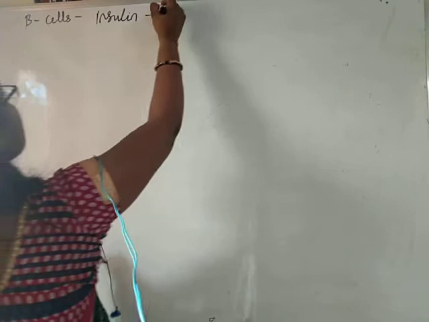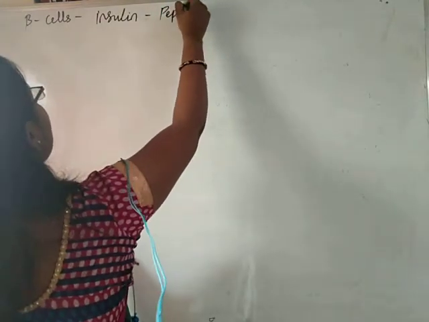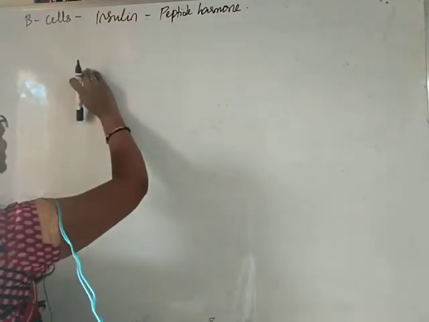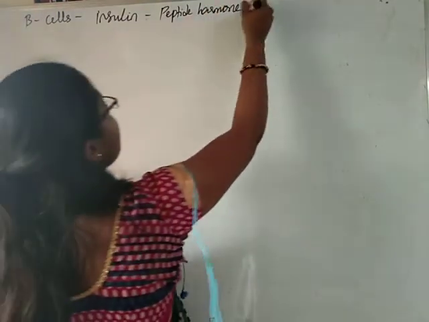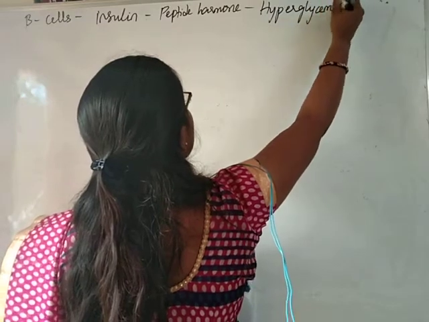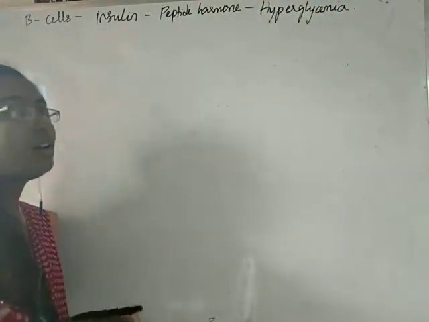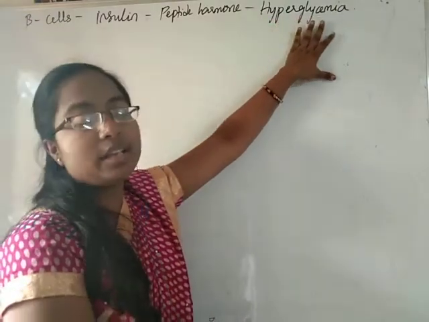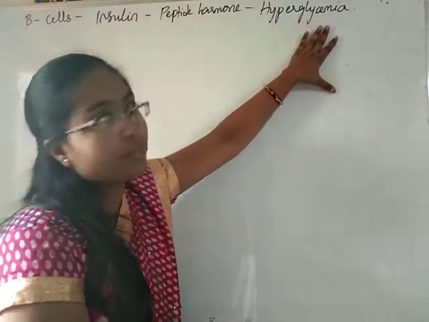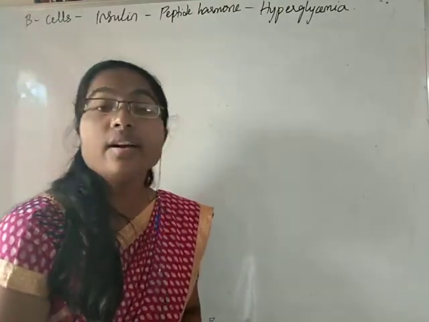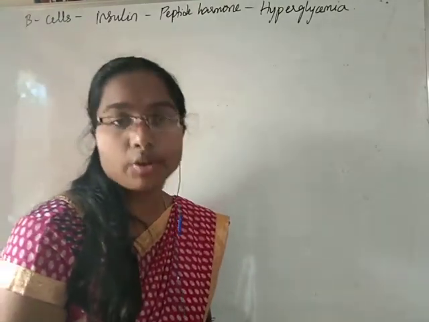So, beta cells produce insulin, which is a peptide hormone, and this hormone is produced in response to hyperglycemia. That means hyper, increased, glycemia, glucose levels in the blood. In conditions of increased levels of glucose in the blood, this hormone insulin is produced.